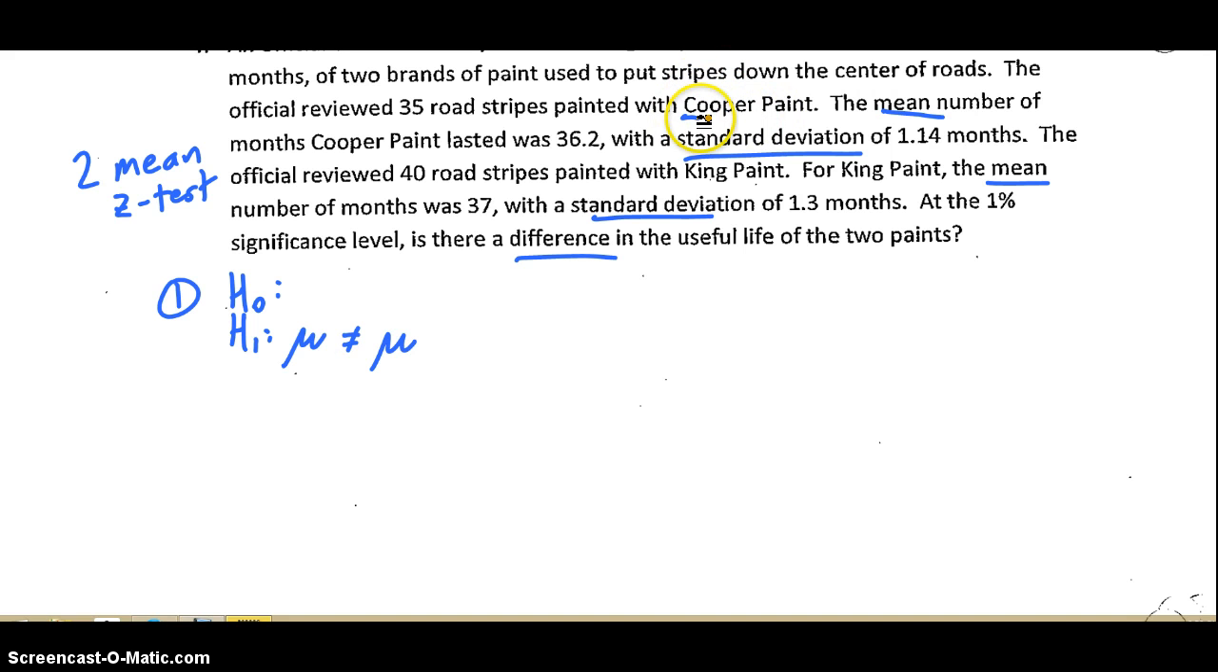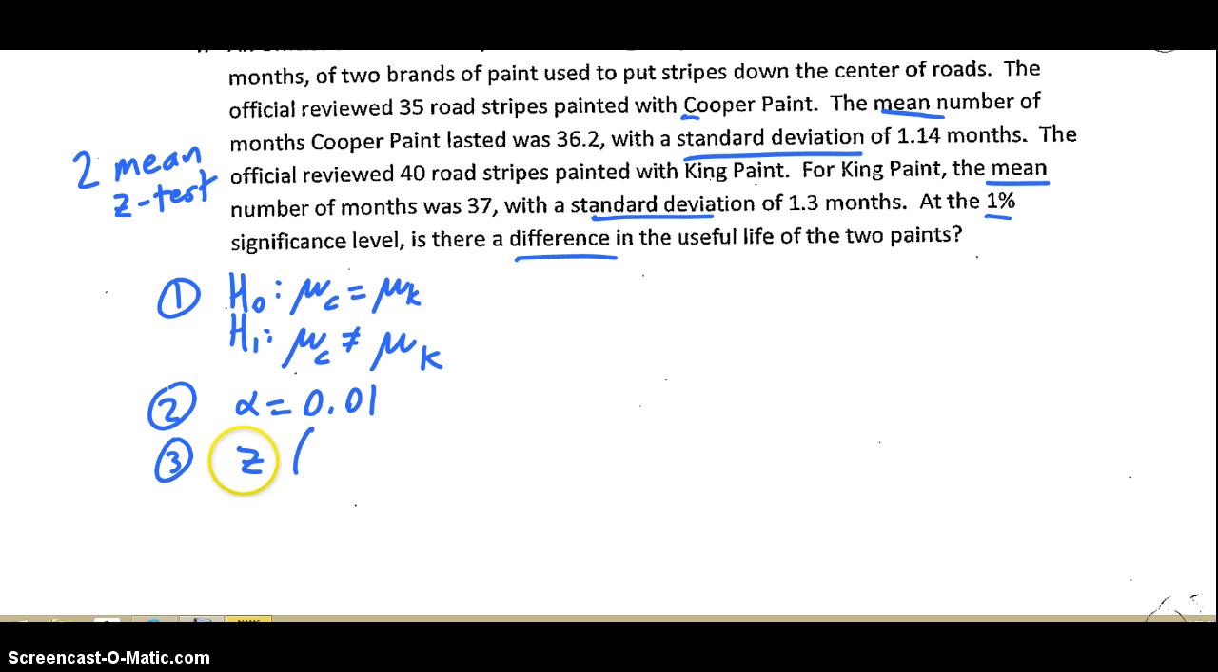I'm going to call the first one mu C because it's mu Cooper paint. And the other one I'm going to call mu K. Alright. So that one's not equal. This one will be equal to. And that's step 1. Step 2 is alpha: 0.01, because it says 1%.